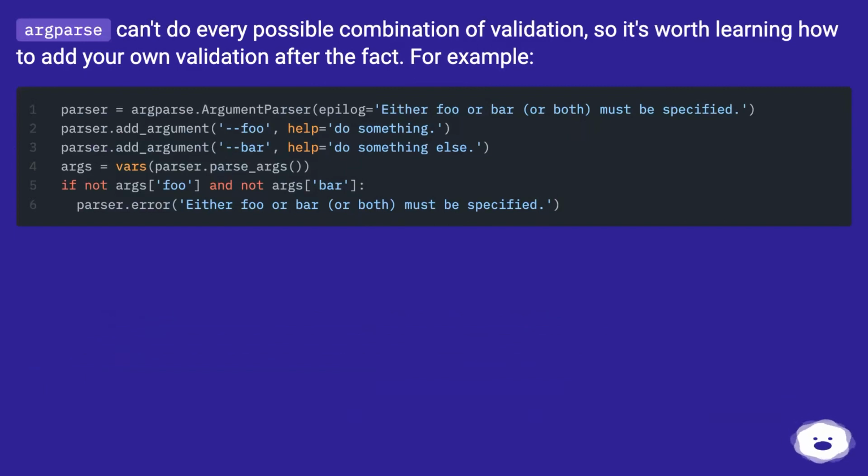Argparse can't do every possible combination of validation, so it's worth learning how to add your own validation after the fact. For example,